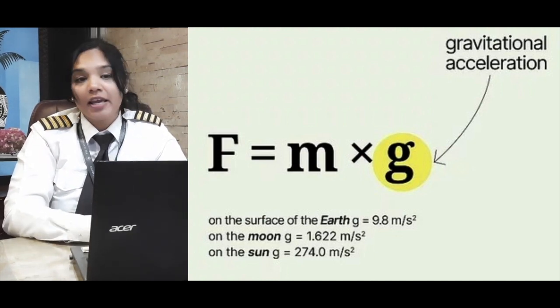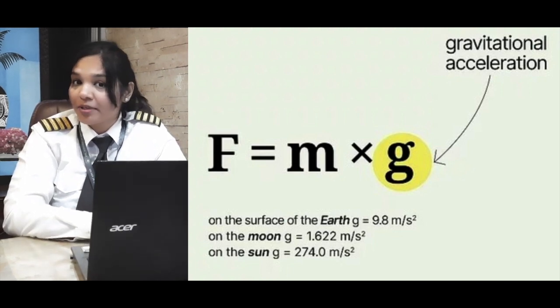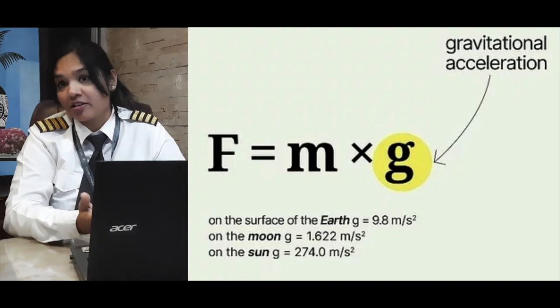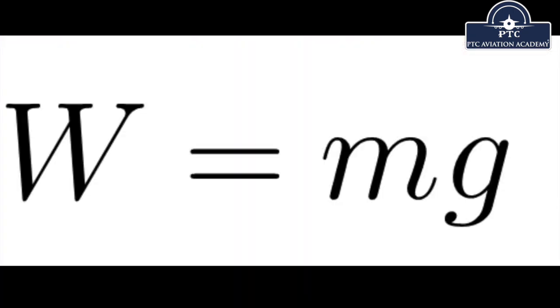For example, the gravitational acceleration of Earth is completely different from the gravitational acceleration on Moon or Mars or any other planet for that matter. So the weight of an object or a matter changes from one celestial body to another. It changes with the gravitational acceleration. So if you see, there is a difference between mass and weight. Mass is the sum total of all the atoms and molecules of a particular body, whereas weight is a force.